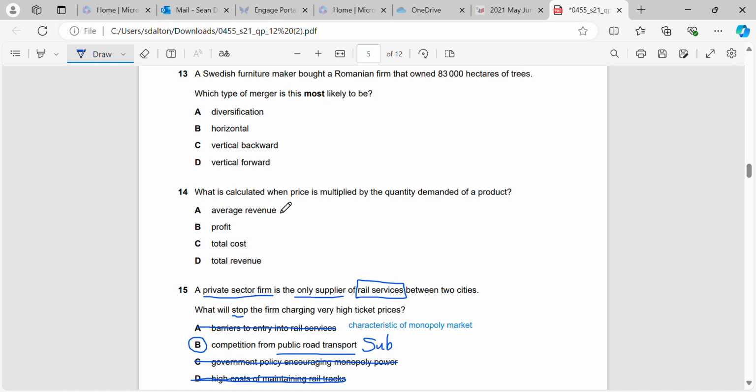Okay, 14 is also very simple. What is calculated when price is multiplied by quantity demanded of a product? That will be total revenue. Okay, our total cost is our total variable cost plus our total fixed cost. Okay, profit is not the same as revenue.